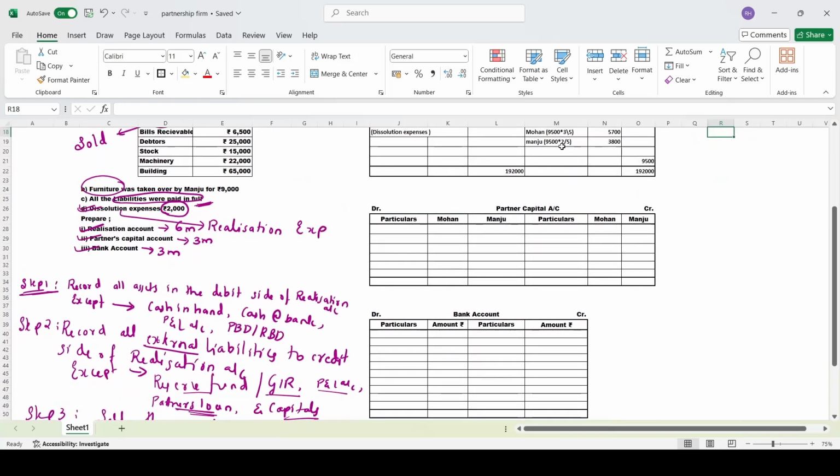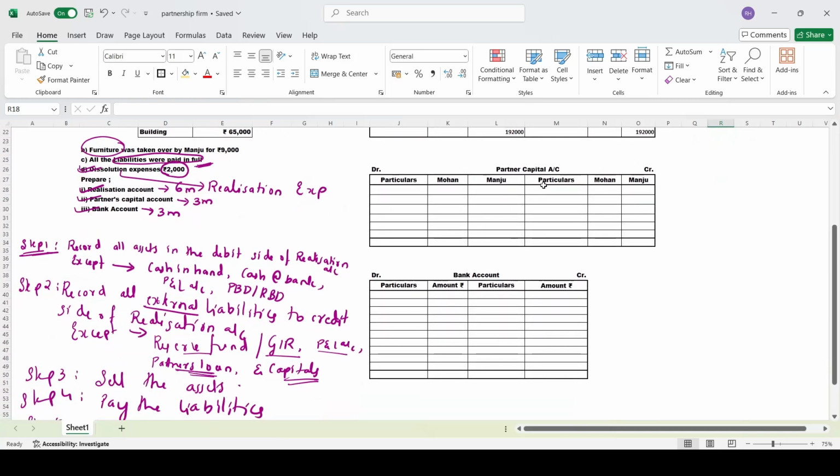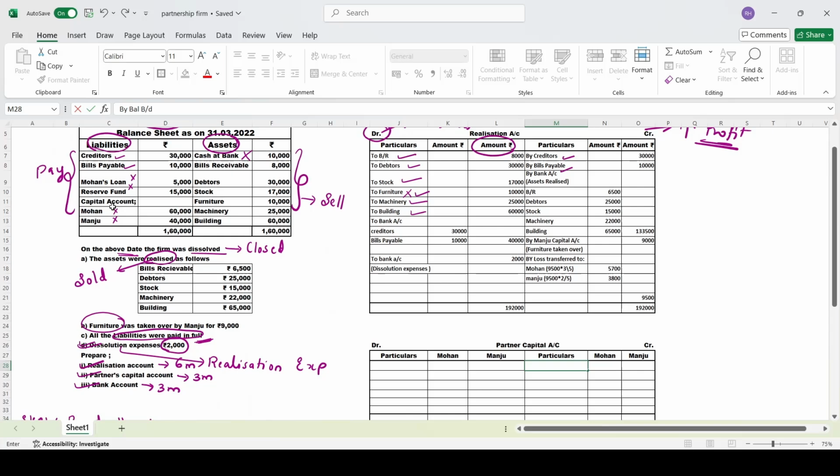Now, after the realization account, next is the partners' capital account. The name of the account itself is telling: partners' capital. First you have to record the capitals of the partners. Capitals of the partners will come to the credit side as by balance brought down. Ma'am, where will they give these capitals? In the problem, they have given it in the adjustment: Mohan 60,000, Manju 40,000. Mohan will record it as 60,000. Manju will record it as 40,000.